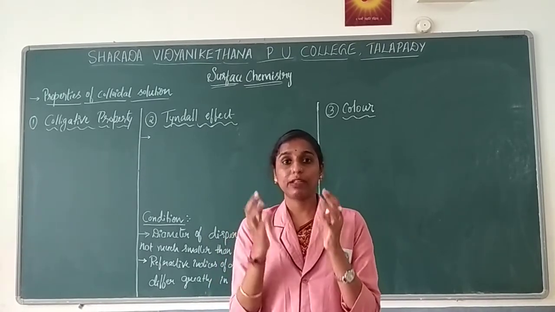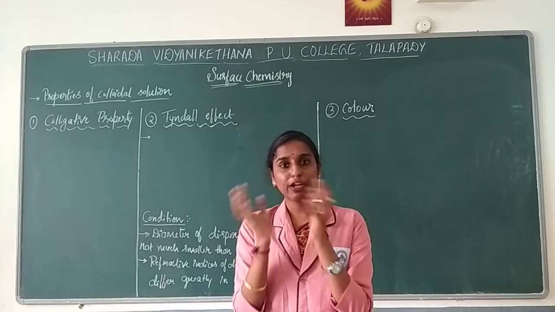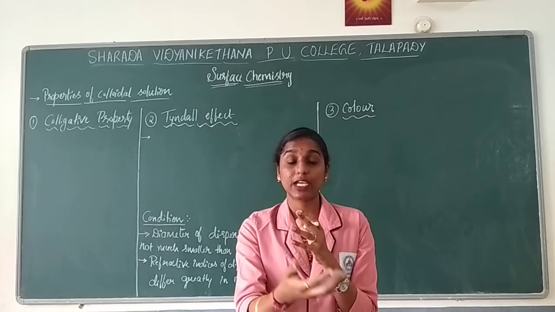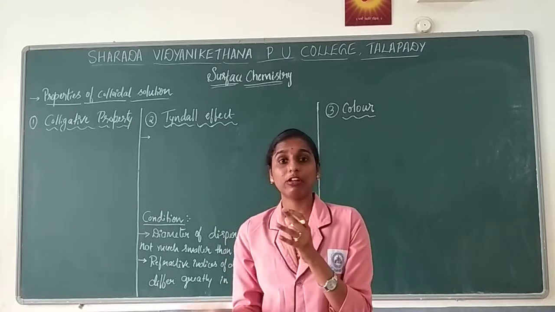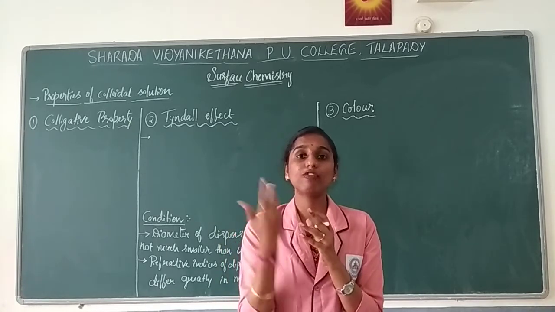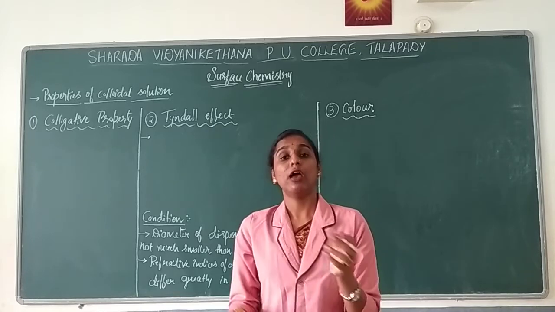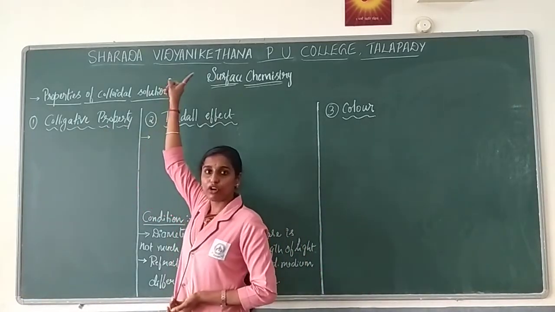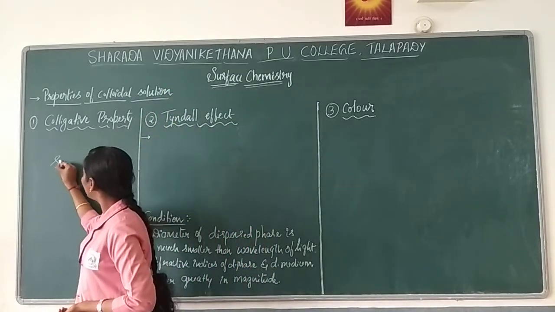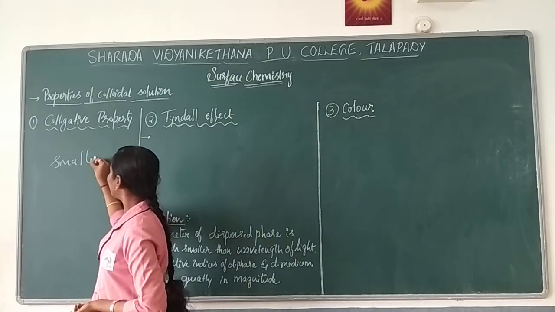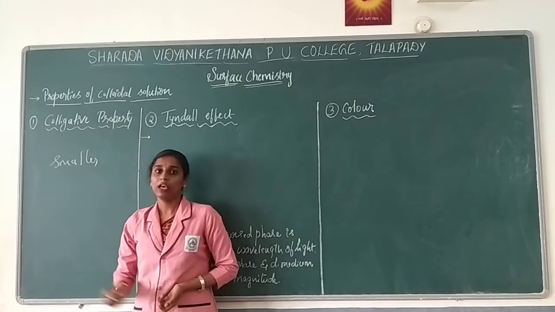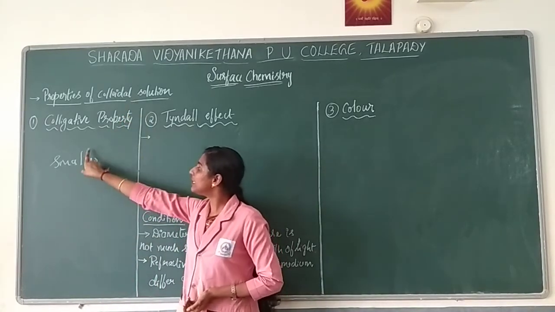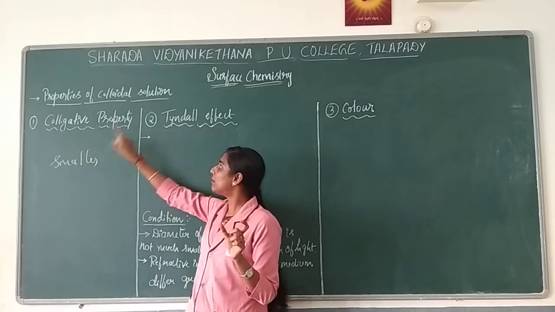But when you say colloid, those particles will aggregate with one another based on the classification. They can form macromolecules, multimolecules, or associated molecules also. Due to that reason, the colligative property of colloids will be smaller than that of the true solution. The colligative property of colloids has a smaller value when you compare with the true solution.